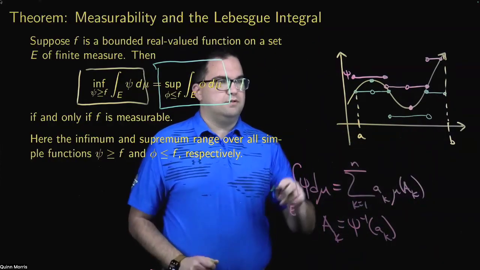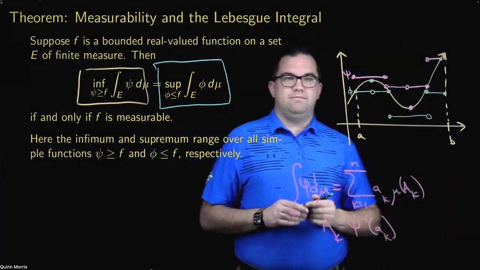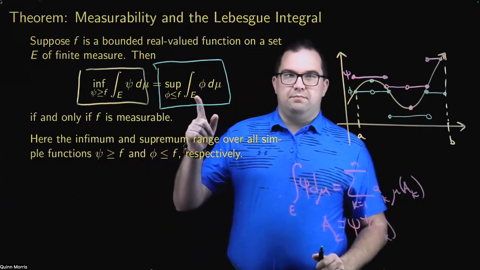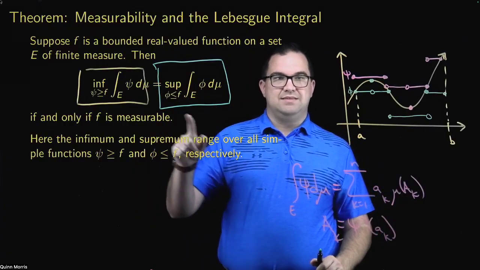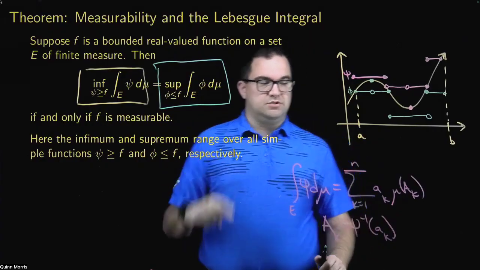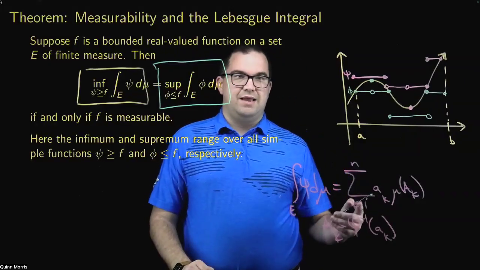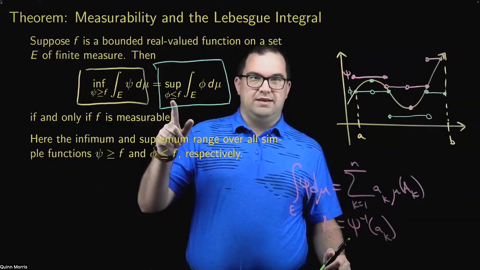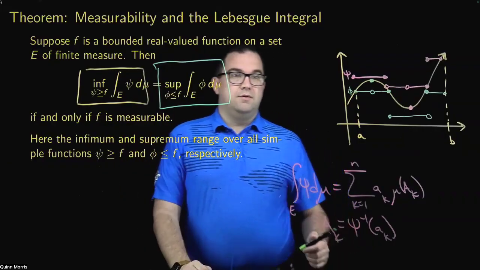There's a simple function phi that's less than or equal to f. For every simple function that's less than or equal to f, I calculate the Lebesgue integral of those simple functions. Again, those are defined in exactly the same way. The only difference is that I'm looking at simple functions less than or equal to f instead of greater than or equal to f.